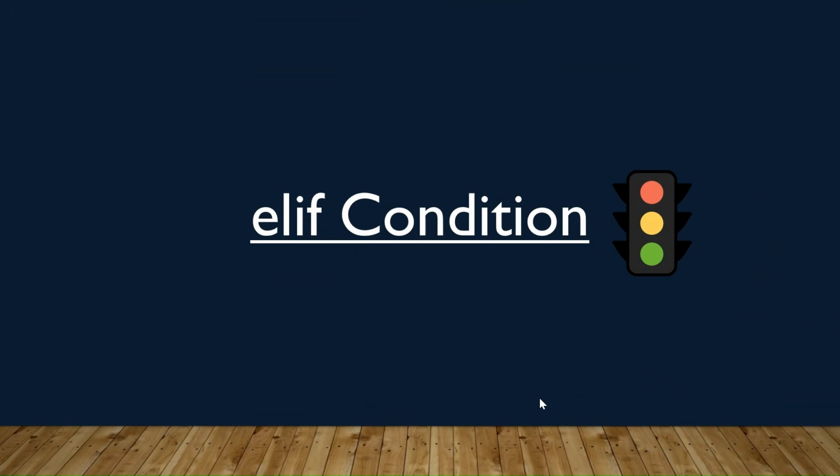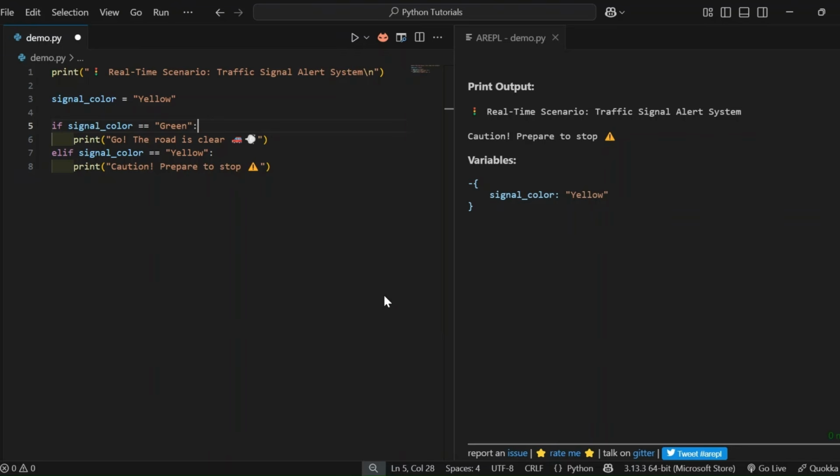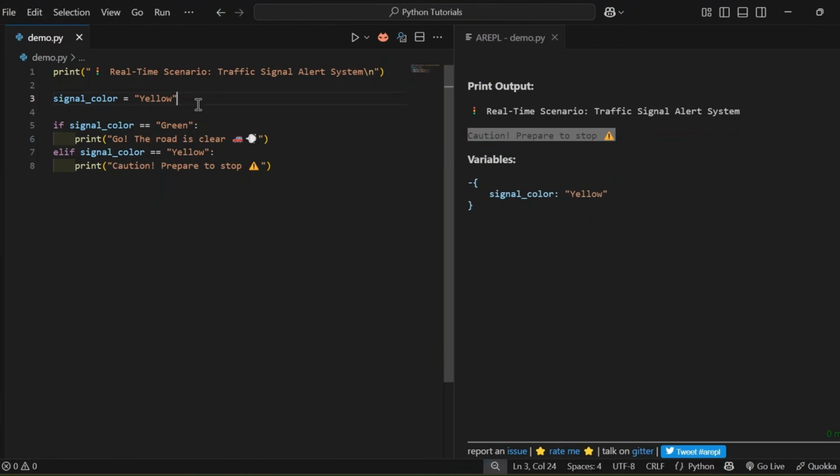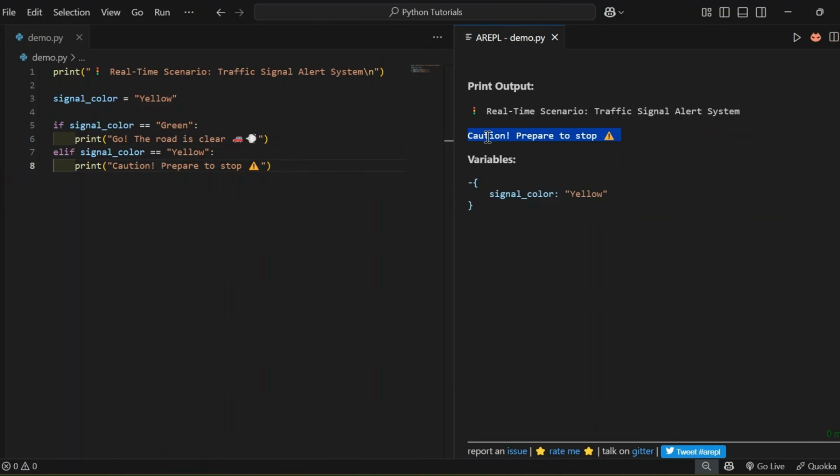Next, let's look into the elif condition with an example. This time, if the signal is not green, it checks if the light is yellow. If it is, it wants the driver to prepare for a stop. The elif allows us to handle multiple conditions after the initial if. Within this example, we have declared signal underscore color and initialized the value to yellow. First, we evaluate whether the signal underscore color is green or not using the if condition. As it is false, it goes to the elif condition. And within this, as the color is yellow, it prints caution, prepare to stop. This is the output using the elif condition.